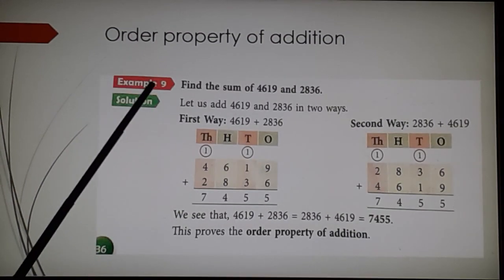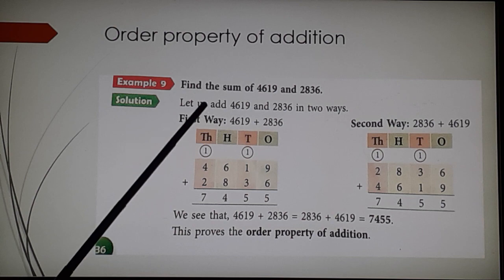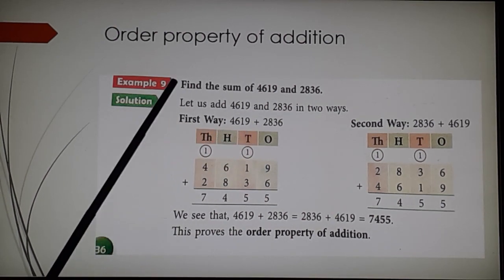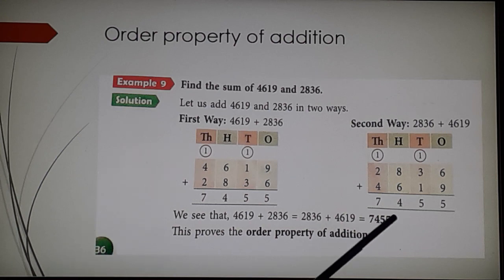Then it was the properties of addition. For the sum of 2 addends, if I change the order, the sum remains the same. See, I am changing the order in both the cases. My sum remains the same. So this is called the order property of addition.